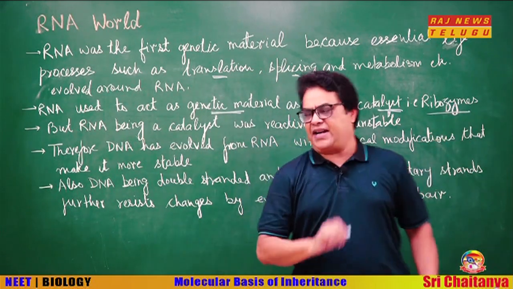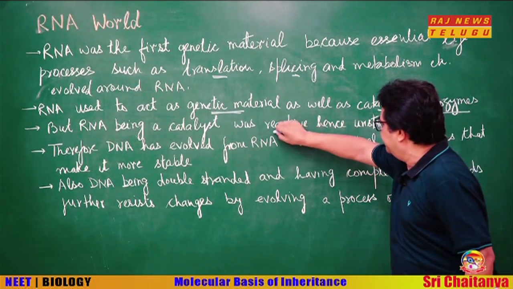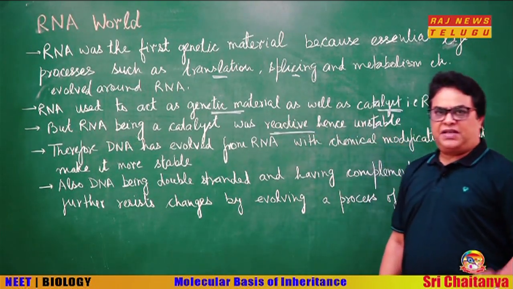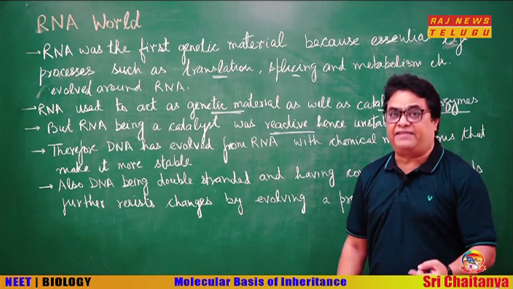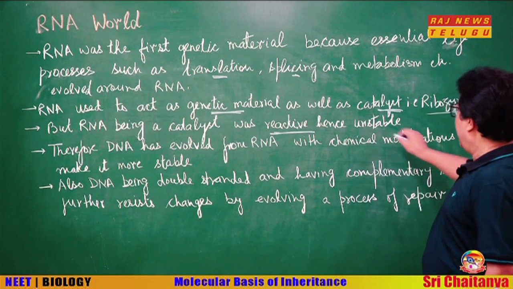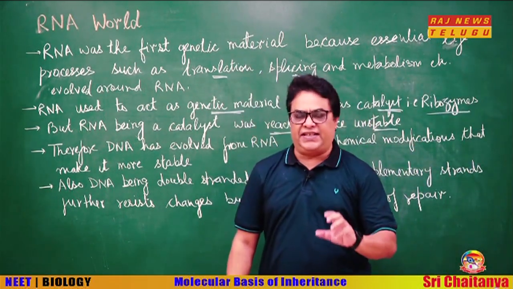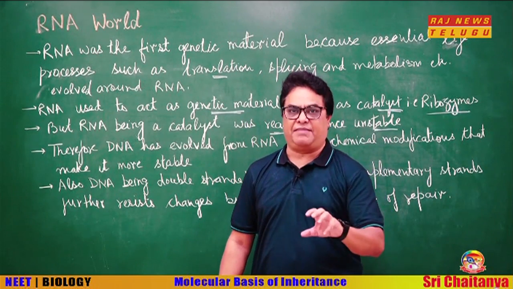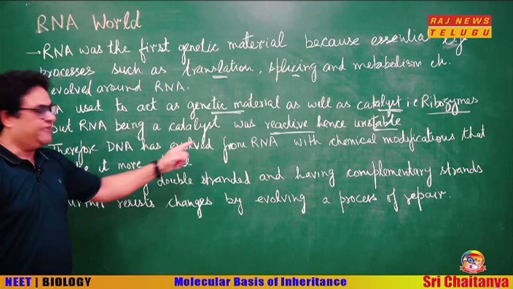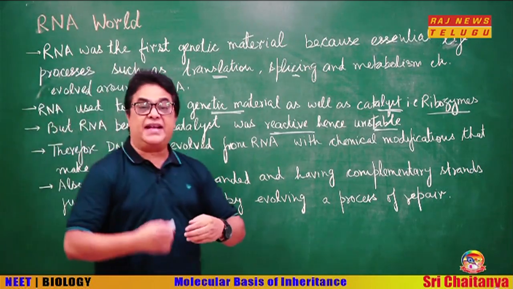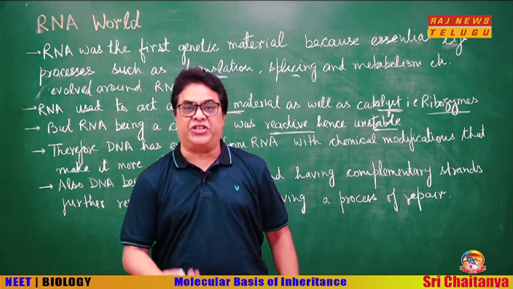Now, if RNA is a catalyst, then it will be highly reactive. Because RNA being a catalyst will be reactive, and if it is reactive, then it is less stable, unstable. But we have said that the genetic material should be a stable chemical. So, due to this property, DNA has evolved from RNA to make the genetic material more stable and less prone to changes.